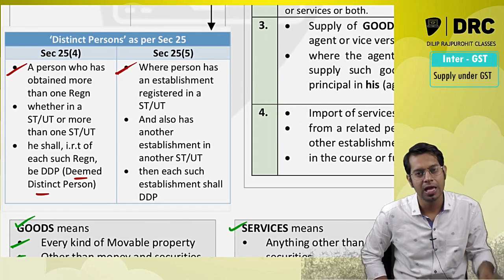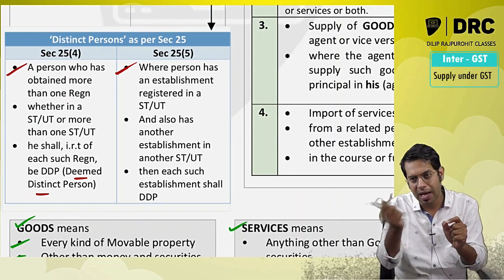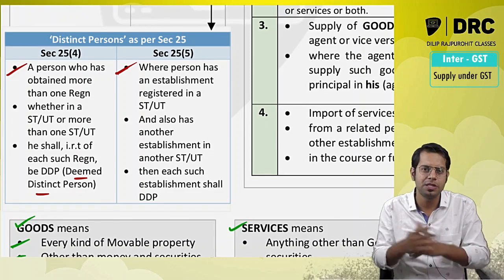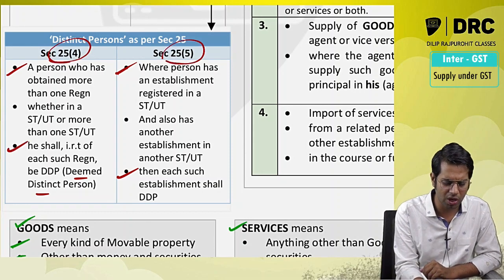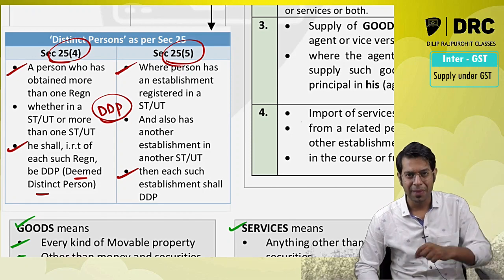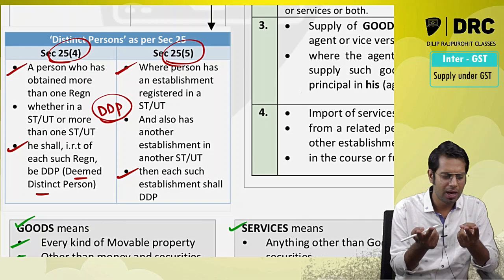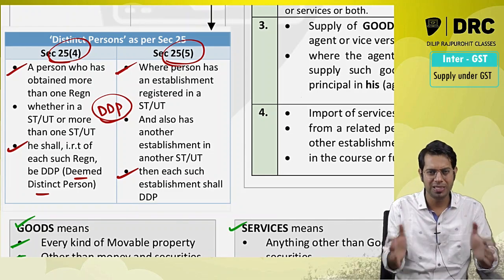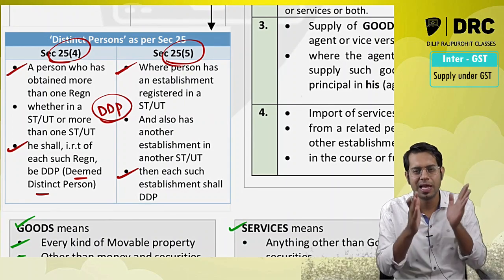Section 25(5) says where a person has an establishment registered in a state and he also has another establishment in another state or union territory, then these establishments shall be treated as distinct persons. So basically it is a registration section, but it talks about what is a distinct person. They may look the same to you, meaning Dilip has two branches of Priya Sarees. For both I have taken separate registration. Both companies belong to me only, but still lawmaker says they are distinct.